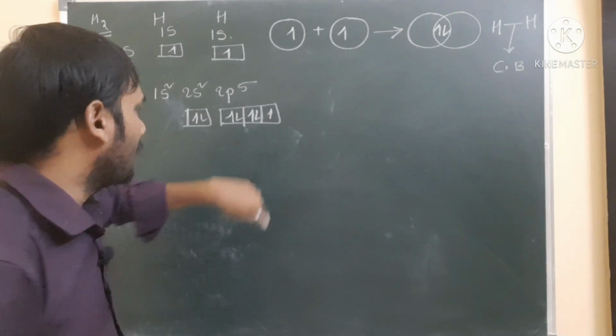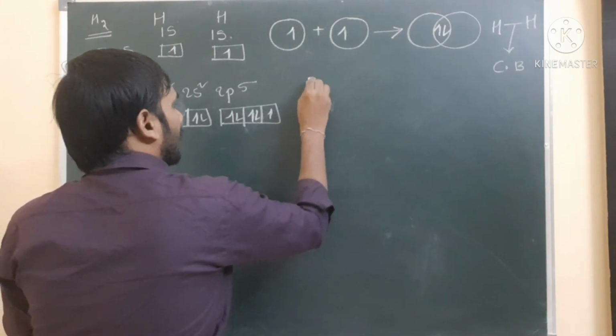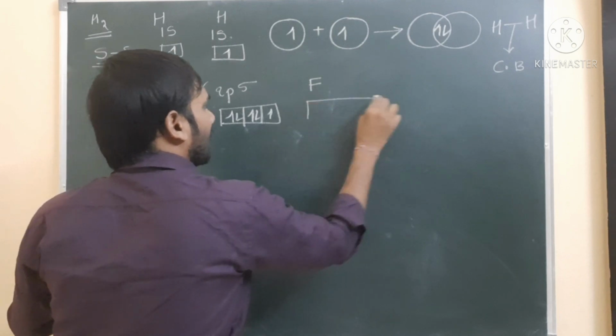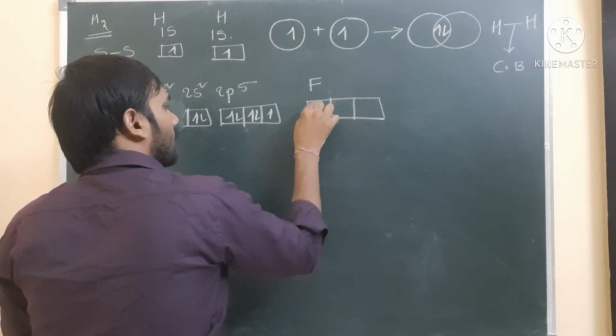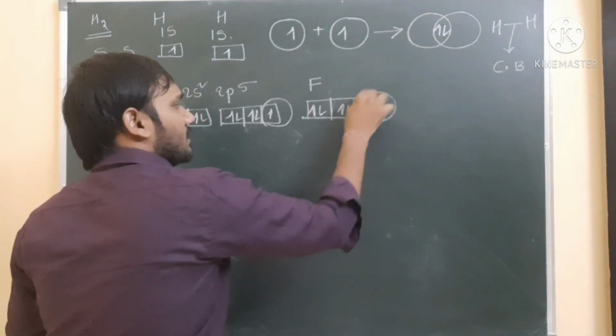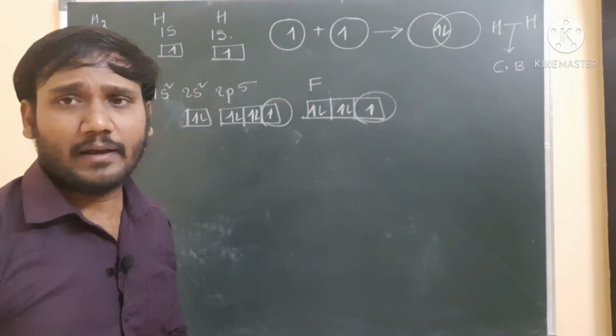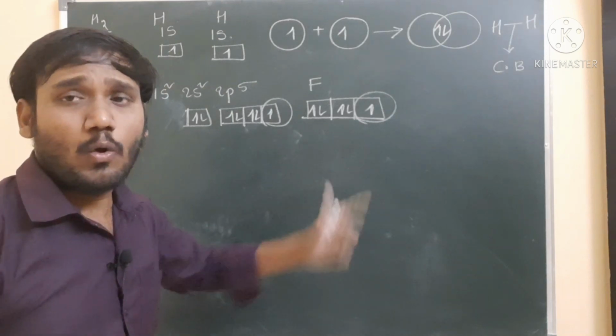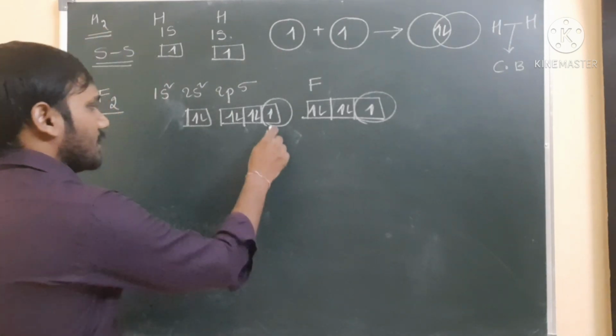The same, another unpaired electron is present in the other fluorine atom also. So the first fluorine atom's unpaired electron and the second fluorine atom's unpaired electron, the two orbitals, overlap each other. This is the p orbital.